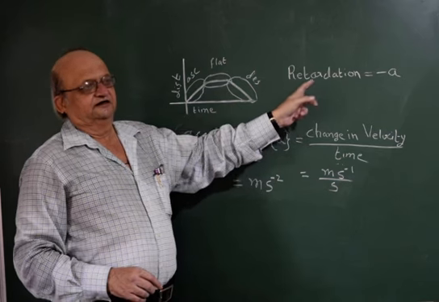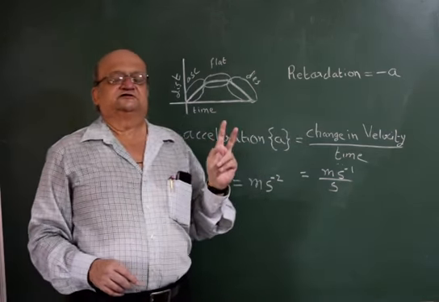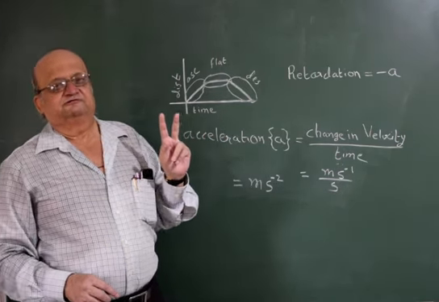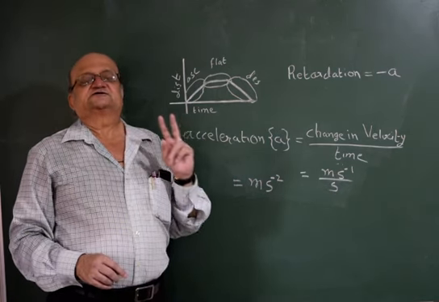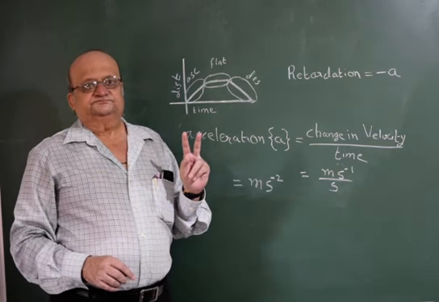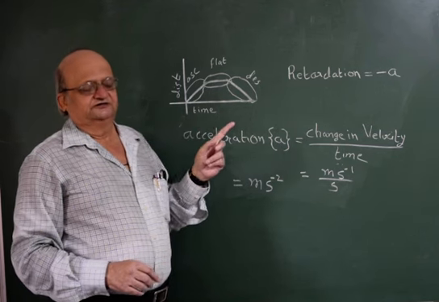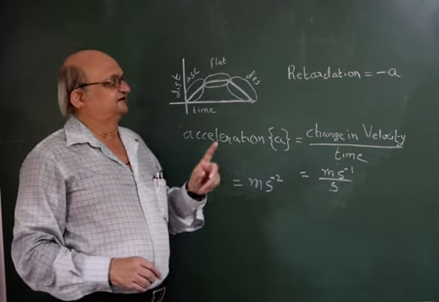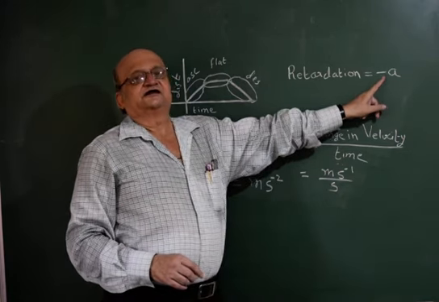However, in a numerical, you can be asked the question in two different ways. One question will be what is the acceleration. And if your answer is negative, you know that the velocity is reducing and therefore the acceleration answer is to be given with a negative sign.